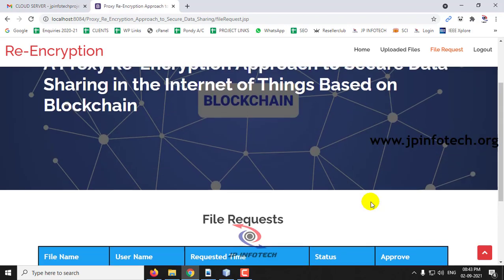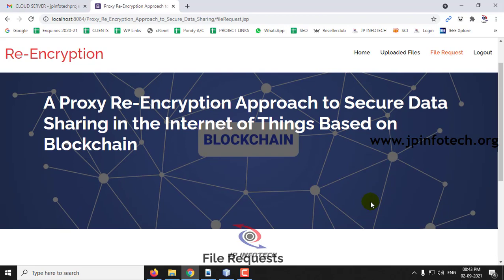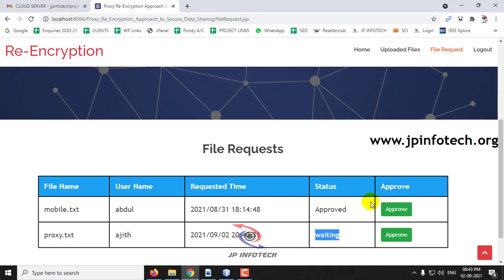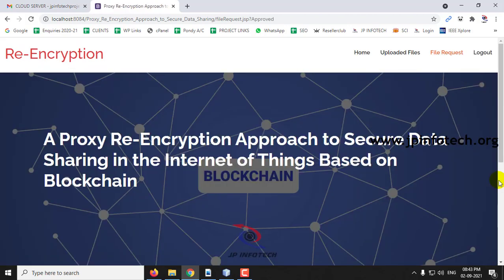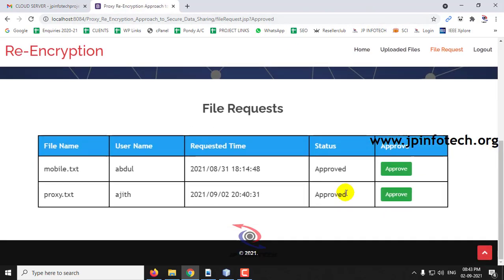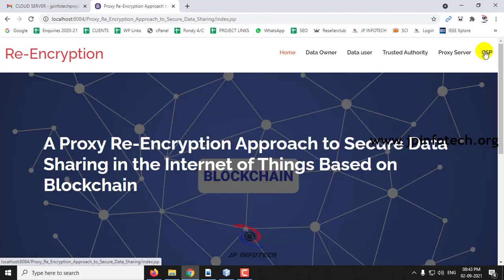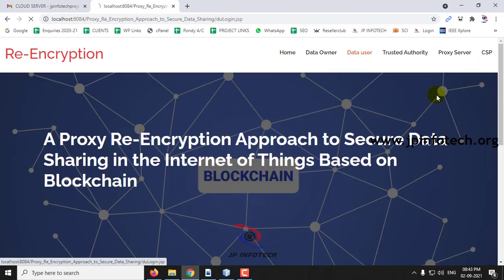So here the proxy re-encryption is being done using this proxy server, where it checks the access policy for this user and then gives an approval for it. So let me click approve. And you can see now the status has been updated as approved. And now let me log out from this proxy server part and go to the data user part.